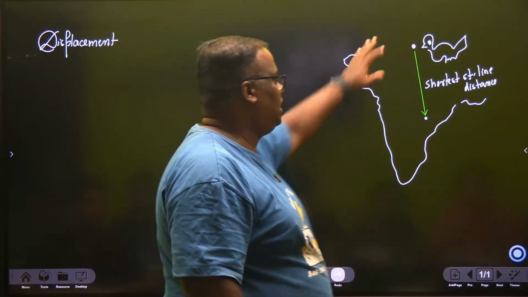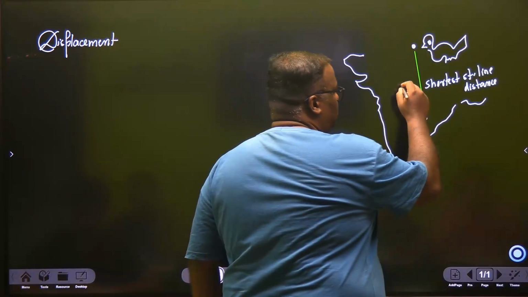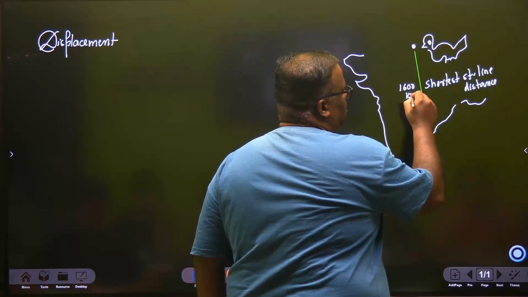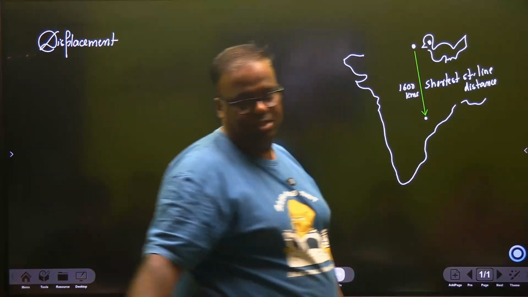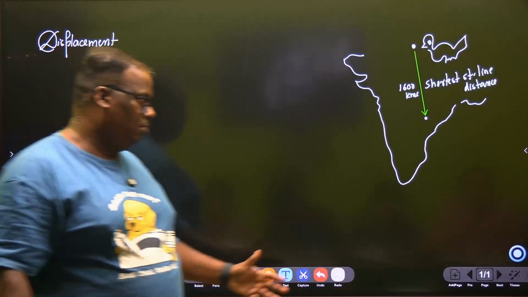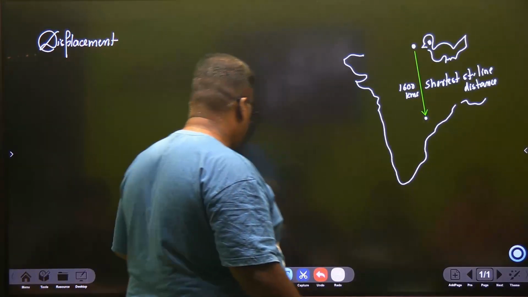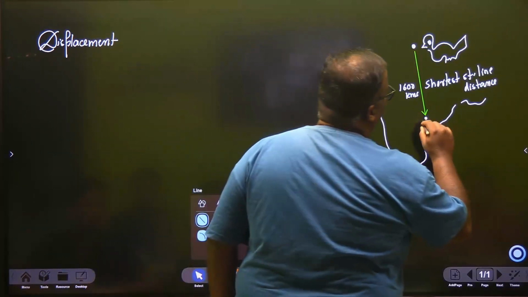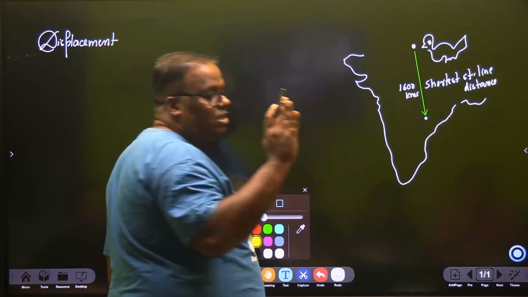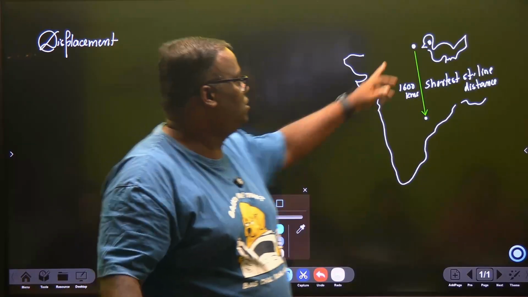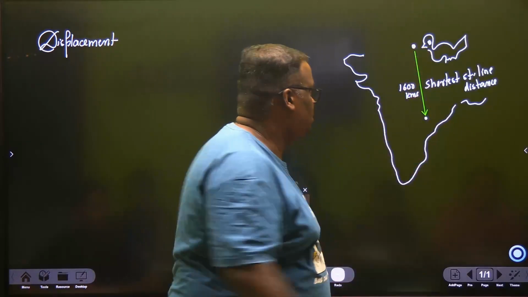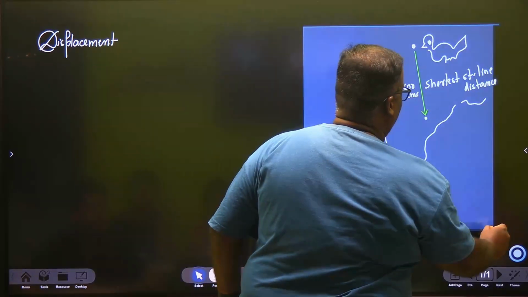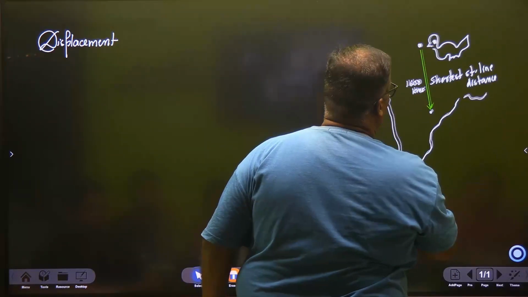Now the shortest straight line distance from here to here, say suppose, is roughly around 1600 kilometers. Shortest straight line distance, right? Now try to think about yourself: if this pigeon, whom we have given the name Rustam, wants to take the shortest straight line distance of 1600 kilometers from this point. Rustam actually, one minute. So it's not about the initial point, so let me make it a little bit smaller.